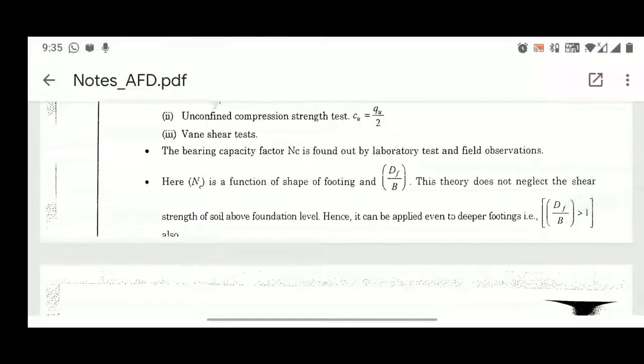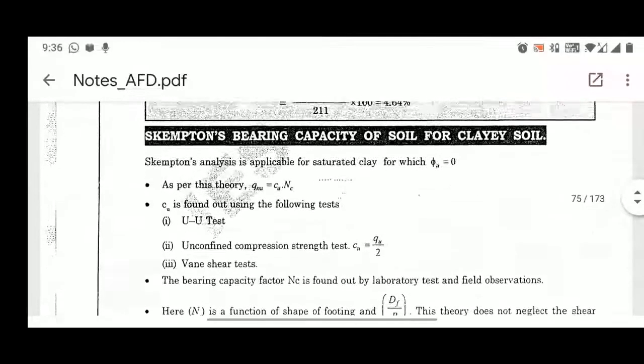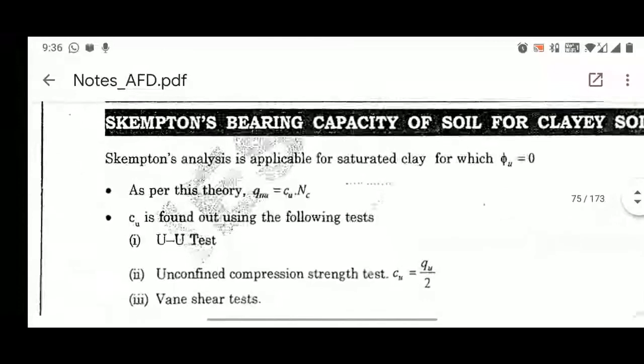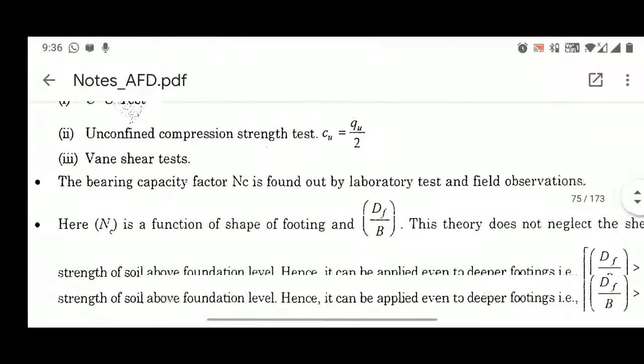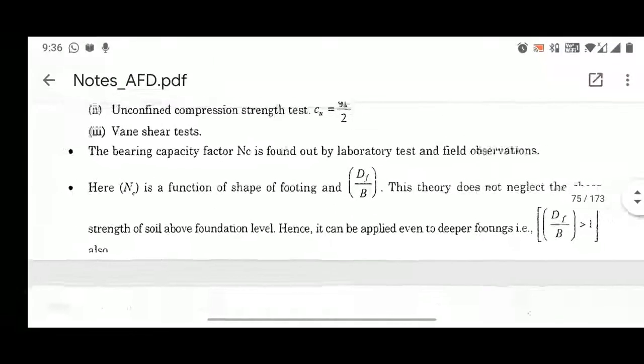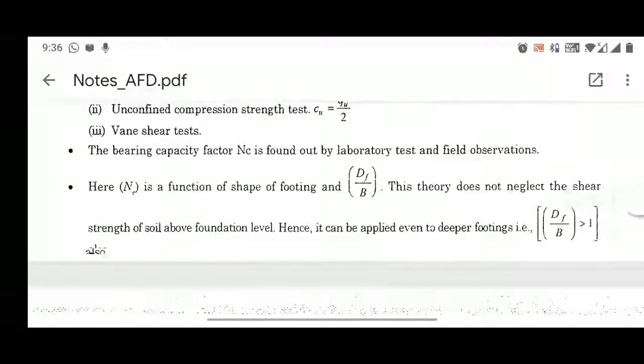Now the bearing capacity factor Nc is found out by laboratory tests and field observation. So in the formula qnu equals Cu into Nc, this bearing capacity factor Nc can be found out by laboratory tests or by using field observations. Here Nc is a function of the shape of the footing and Df by B. This theory does not neglect the shear strength of soil above foundation level. Hence, it can be applied even to deeper footings, that is Df by B greater than 1.